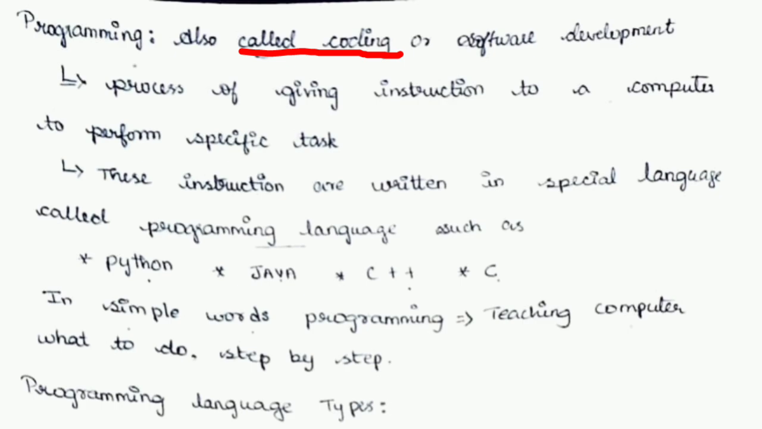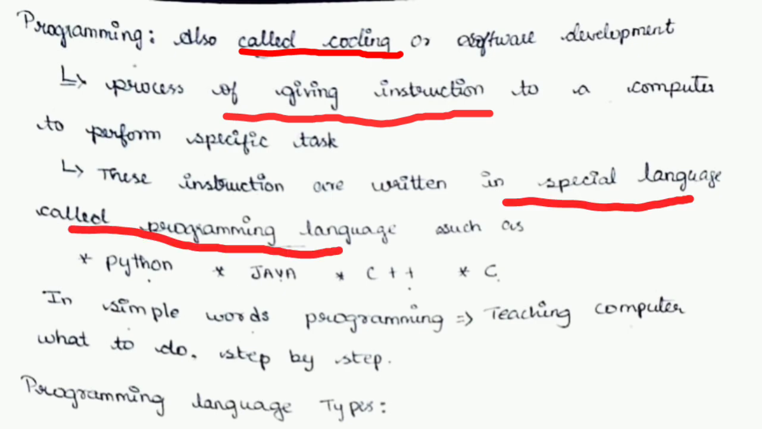We communicate with the computer using a language called a programming language, for doing some specific task. That is the process of giving instructions to the computer to perform a specific task. These instructions are written in special languages called programming languages, like Python, Java, C++, etc. In simple terms, programming is a technique of teaching the computer what to do and how to do it in a step-by-step manner.